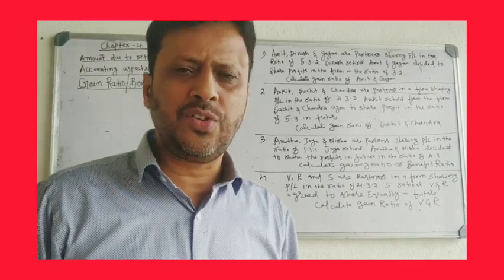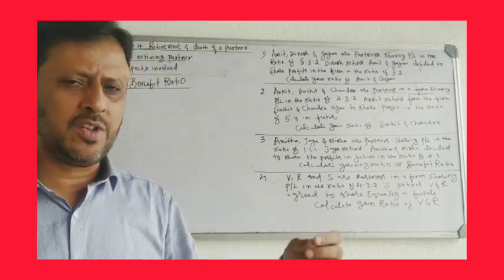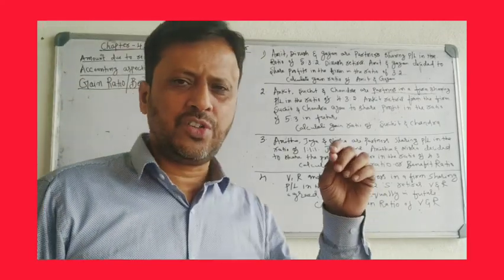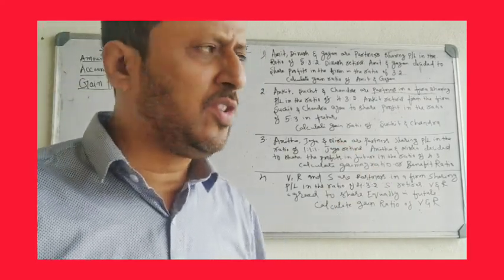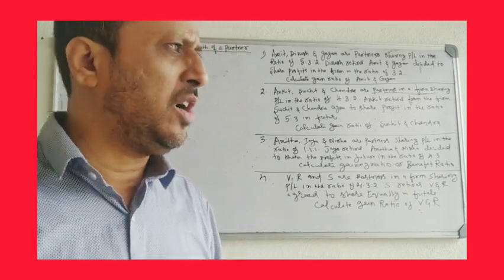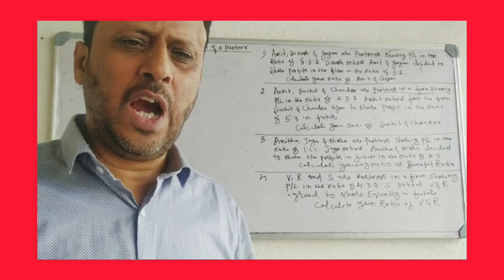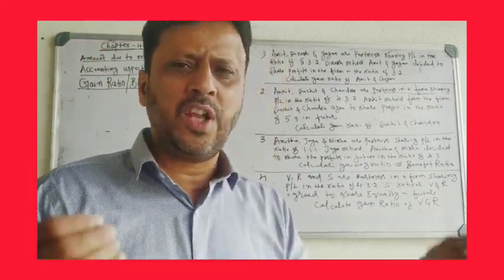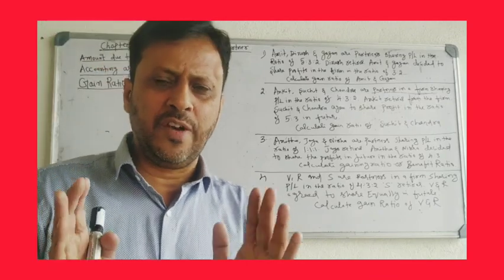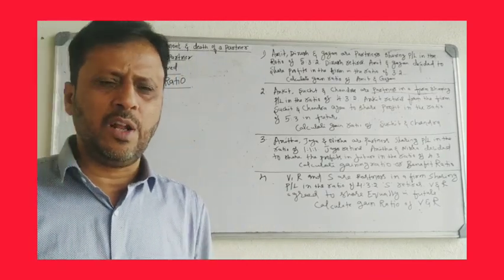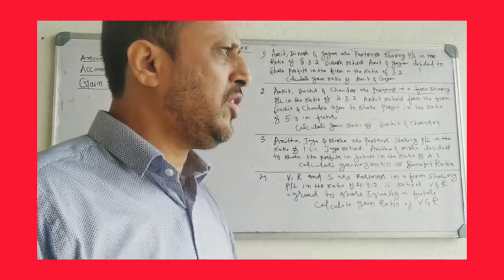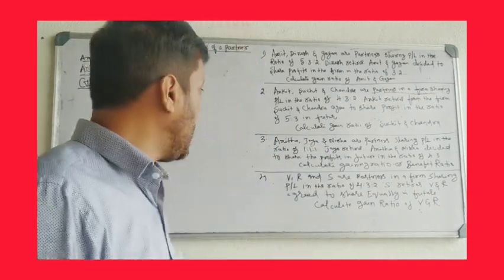His capital balance, share of reserve fund, share of profit and loss account balance, share in the revaluation of assets and liabilities, interest on capital, salary, commission or any other benefits will be added to his account. If there are any losses, they will be deducted from his account, and whatever the final balance is, that final balance is paid to the retiring partner. This is the amount due to the retiring partner.